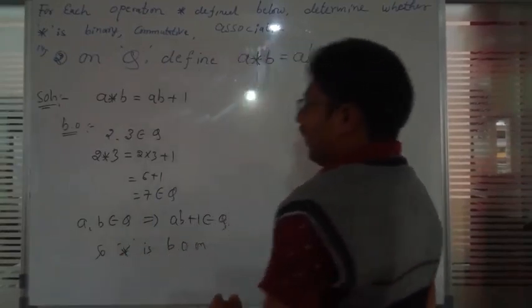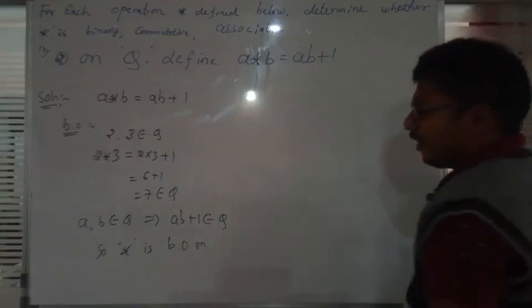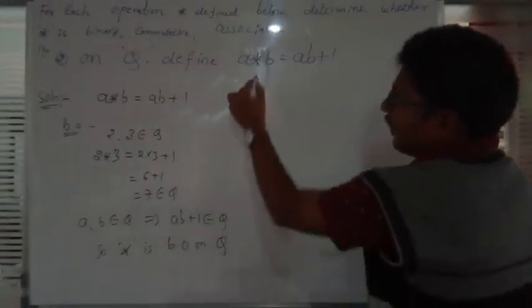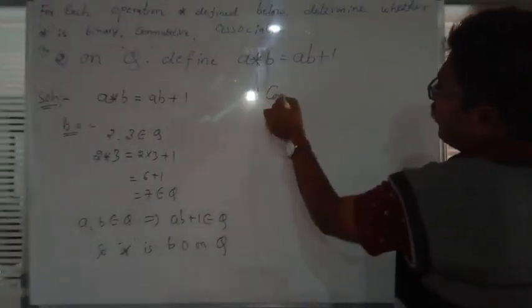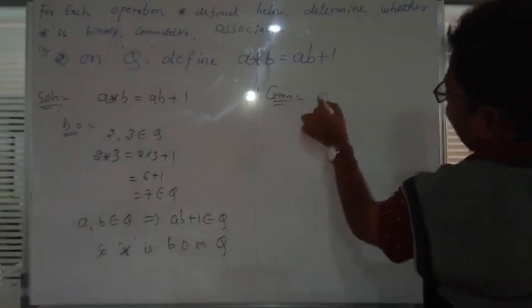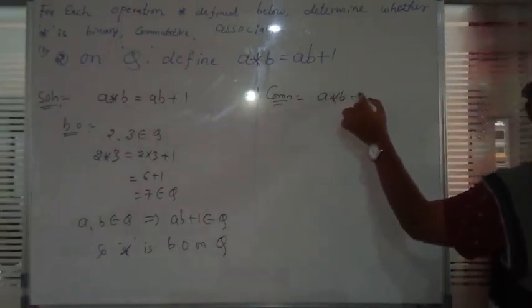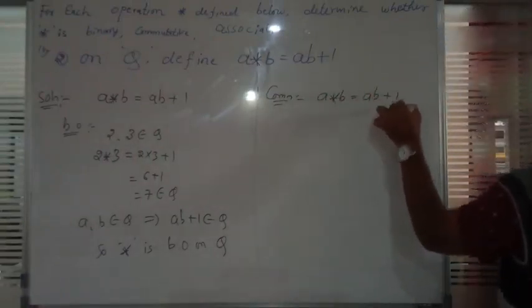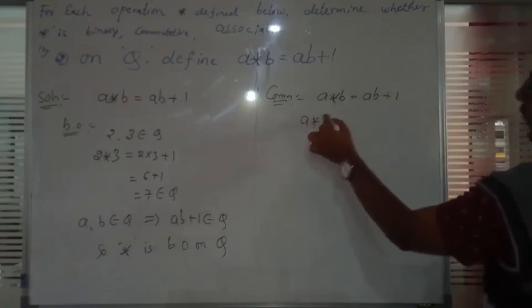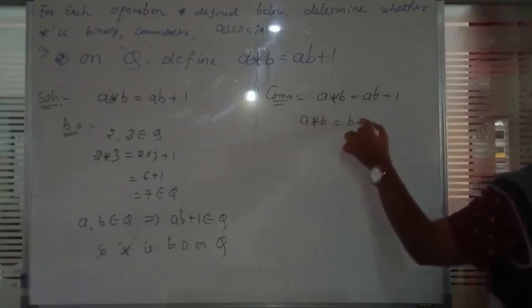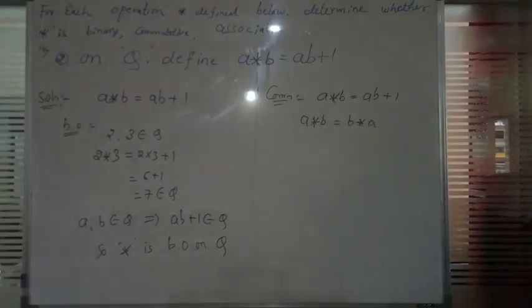So star is a binary operation on which set? On the set Q. Next one, commutative. Check that one. Once again we write the given problem, a star b is ab plus 1. Commutative tells us a star b is equal to b star a.